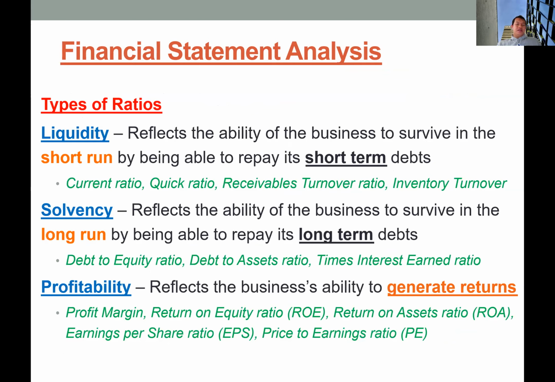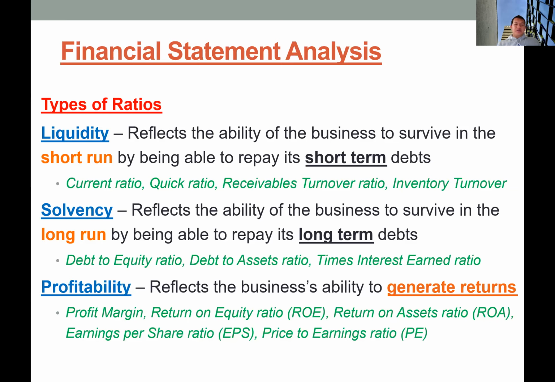It's basically a longer-term picture of the liquidity ratios. So this ratio captures long-term ability of company to repay their liabilities. We have debt to equity ratio, debt to asset ratio, and times interest earned.